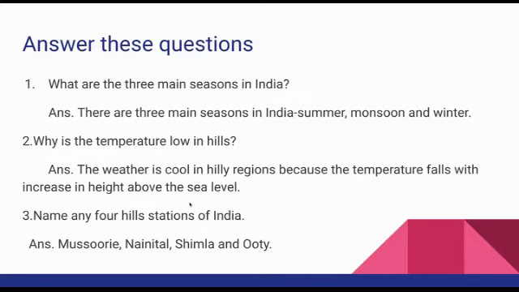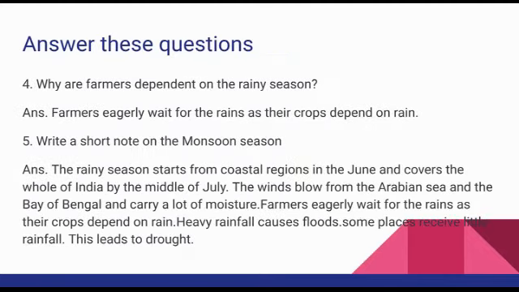Got it? Yes. Then third one: name any 4 hill stations in India. Any hill station you can write. After that, we can see many hill stations: Mussoorie, Nainital, Shimla, Darjeeling, Ooty, Mount Abu, etc. So for this question, you can write any 4: Mussoorie, Nainital, Shimla and Ooty.